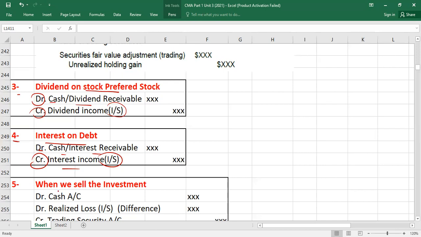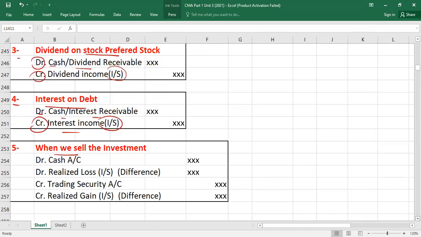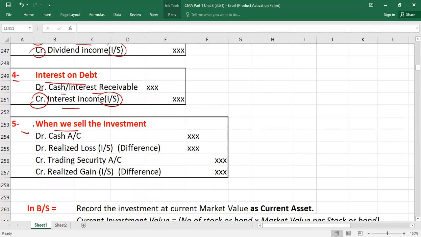Then when we sell the investment, I will debit cash with the cash proceeds, whatever I'm receiving at the time of sale. I will credit trading securities with the carrying value.